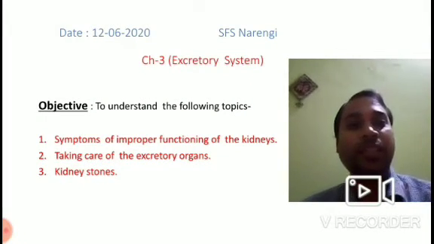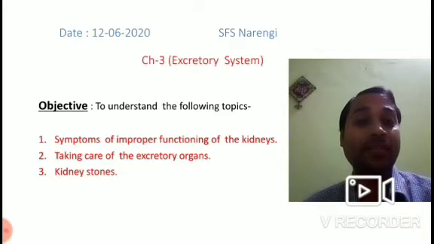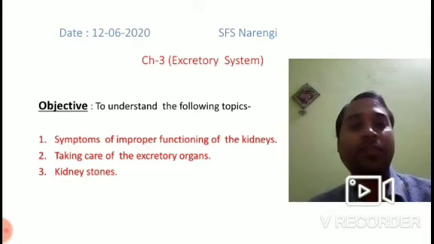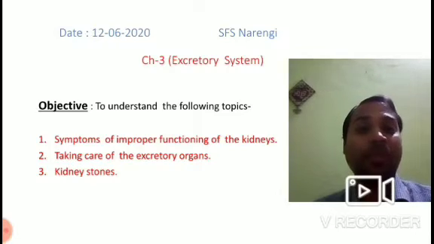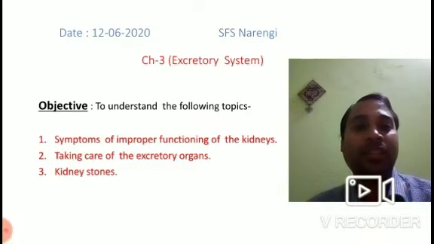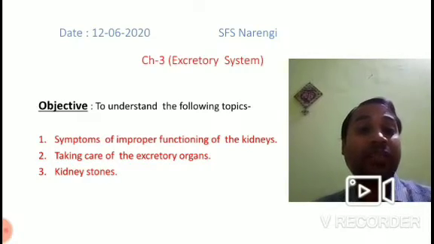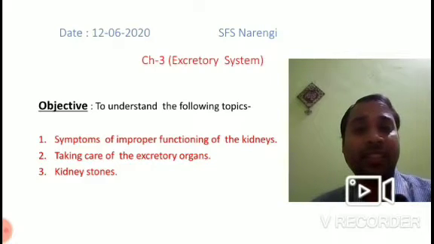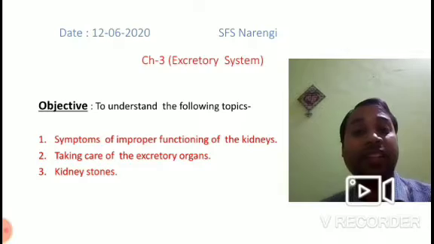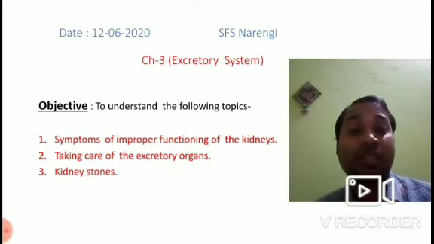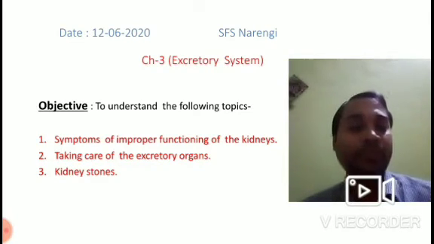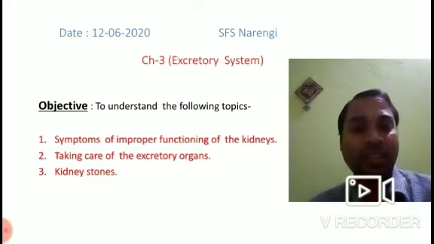So we are in chapter 3, that is excretory system, and today we are going to understand the following topics. So the topics are symptoms of improper functioning of the kidneys, then taking care of the excretory organs, and finally we'll discuss about kidney stones. So these are the different topics which we are going to discuss today.